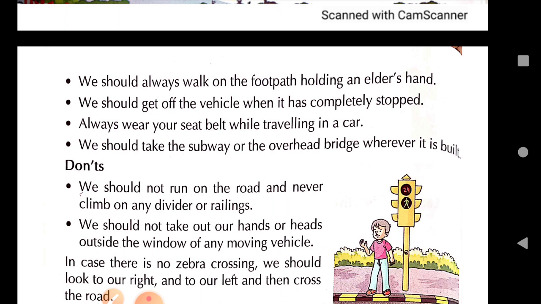With the sound you can also judge whether the vehicle is very far away or near. So these are signs of warning.